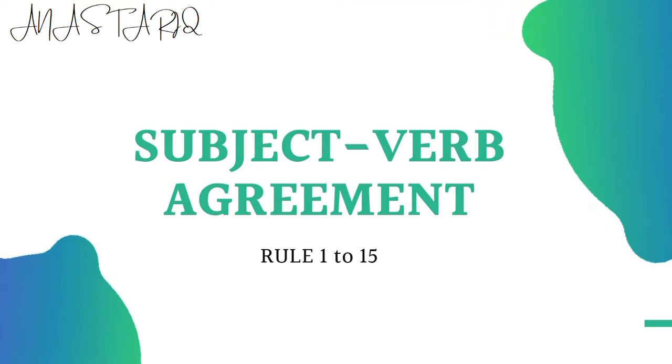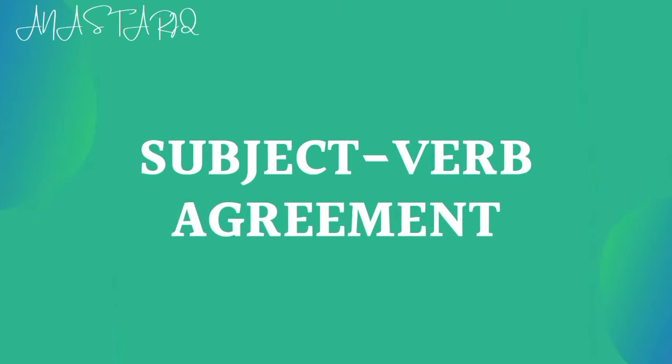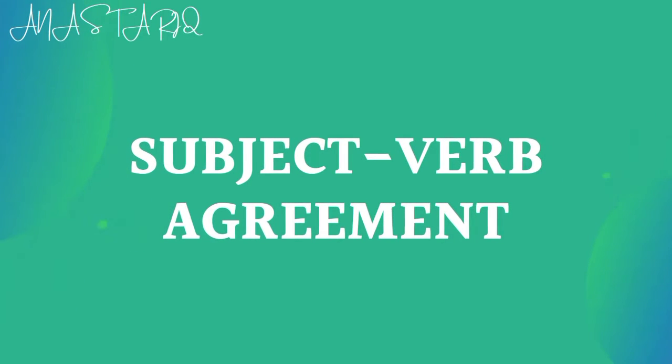Today we will discuss subject-verb agreement. Subject and verbs must agree with one another in number, singular or plural. Thus, if the subject is singular, its verb must also be singular. If the subject is plural, then its verb must also be plural.